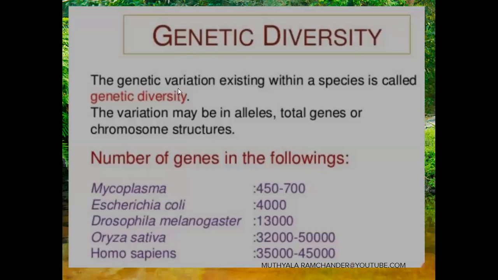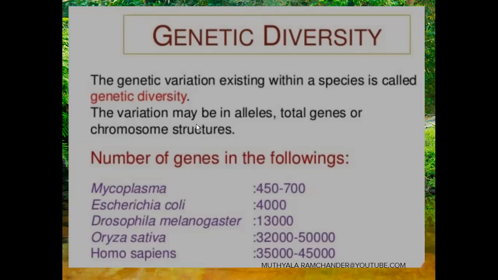So variations existing within a species are called genetic diversity. The variations may be in alleles, total genes, or chromosome structure.